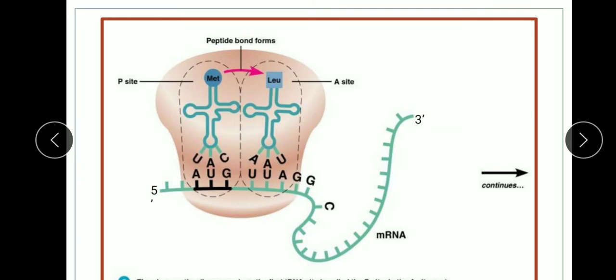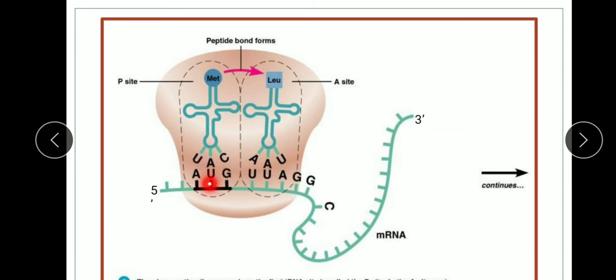Now each peptide bond formation needs 1 ATP and 2 GTP molecules, and during the peptide bond formation, the aminoacyl bond between the tRNA and the peptidyl amino acid, that is methionine, at the P site is dissociated.